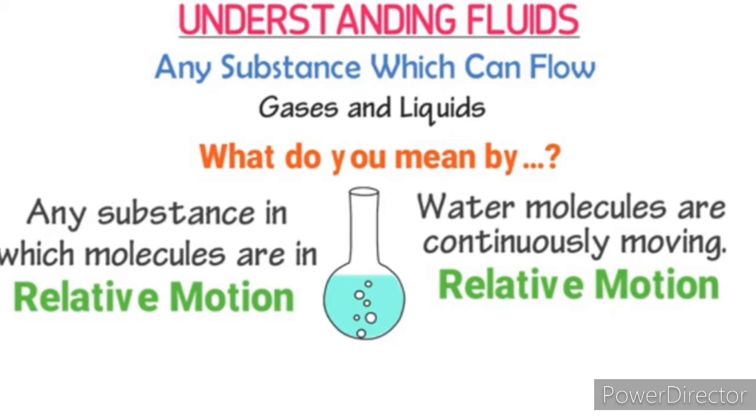Both the gases and the liquids have molecules that are in relative motion, right? So these fluids, that is the gases and the liquids, consist of molecules which are in motion. In general we can say that a fluid is any substance in which the molecules are in random motion. For example, if you take a glass of water, water contains water molecules, isn't it? And these water molecules are continuously moving. They are in relative motion. So this is how the molecules in fluids are.